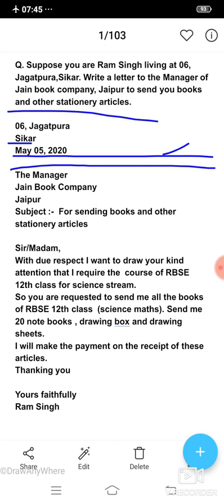The person who is going to get this letter is the manager of Jain Book Company, Jaipur. So the manager is the post. After the post, we put the name of the organization, Jain Book Company.